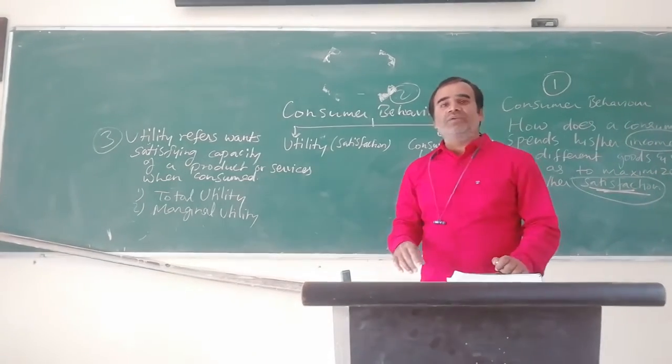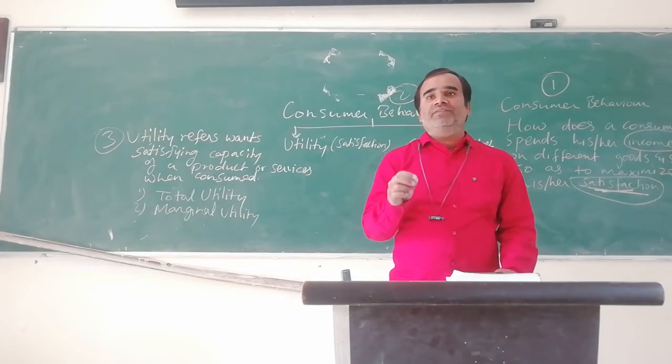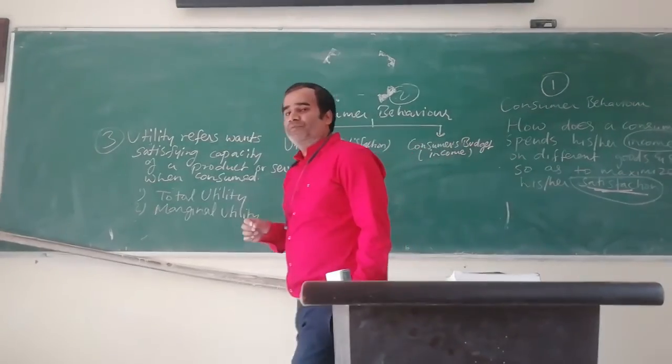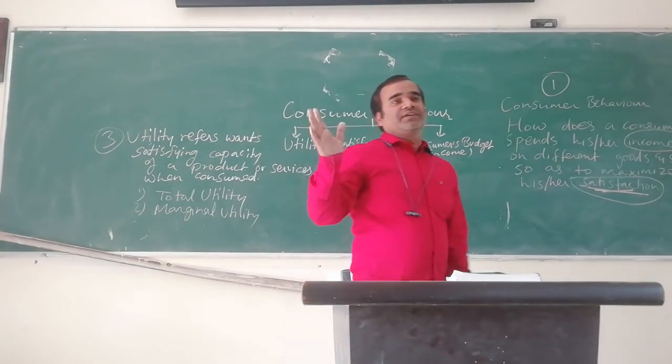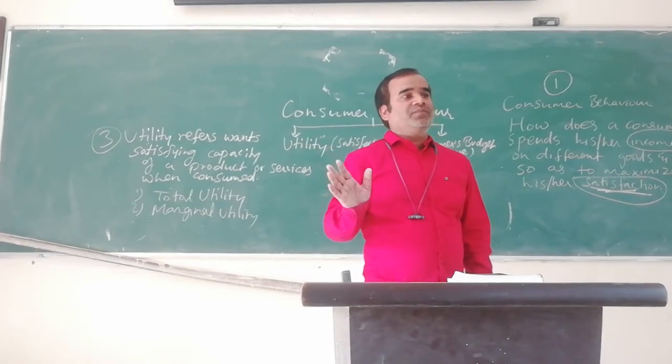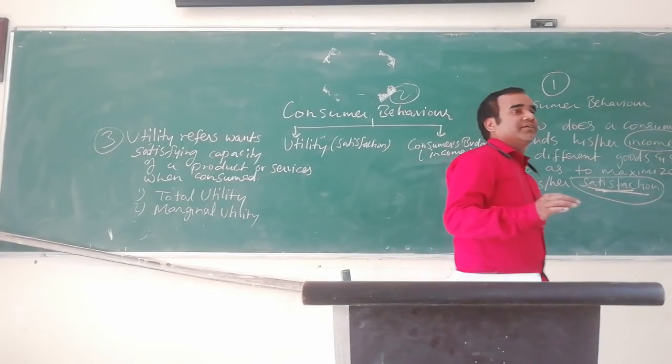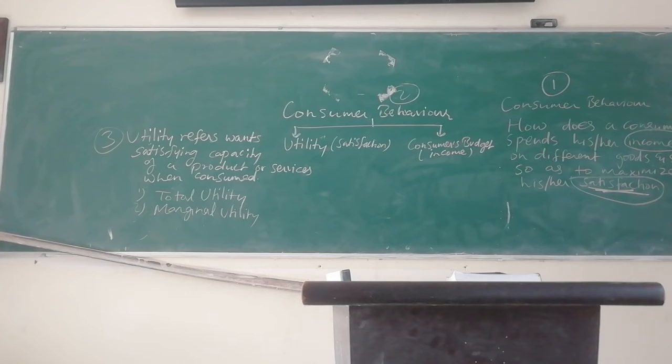So here marginal utility means satisfaction derived from consumption of every extra unit or additional unit of a product. The first one you had, there total utility and marginal utility are the same. The second one you had, what you get from the second is the extra unit. Then the third is an extra unit.